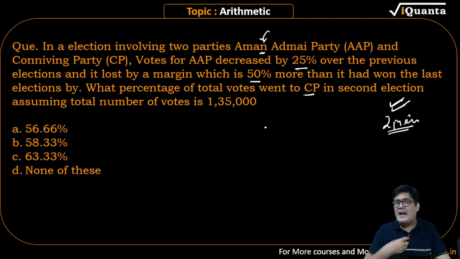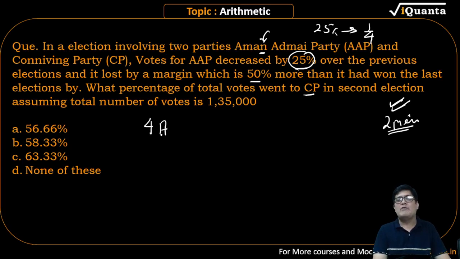Listen to this. I am going to create 25% of some number. 25% is represented by 1 by 4. To understand, I am saying the total votes of Aam Aadmi Party are 4A. Total votes are 4A. And for CP party, the votes are C, and that is 135000. Leave it there. Don't even think about it, leave it there.